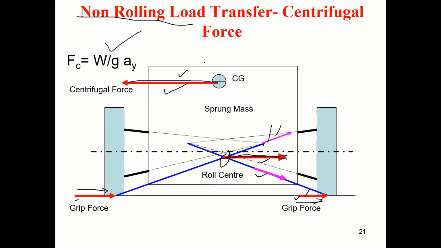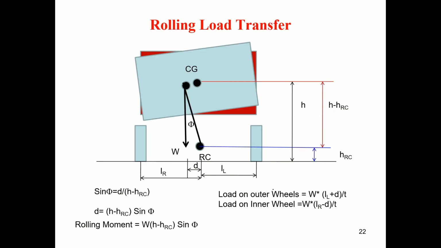Another one is on suspension. So what is really going to happen? You see here, initially the center of gravity was here. Now the question is, when the load moves from the inner to the outer side, one side spring expands and the other side spring compresses.